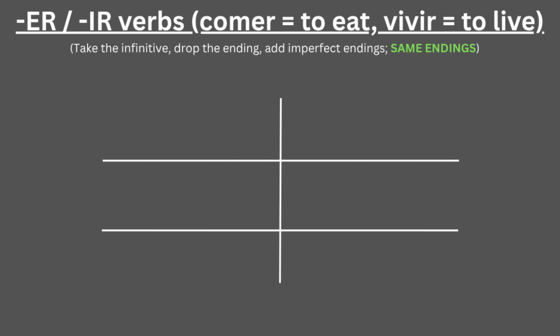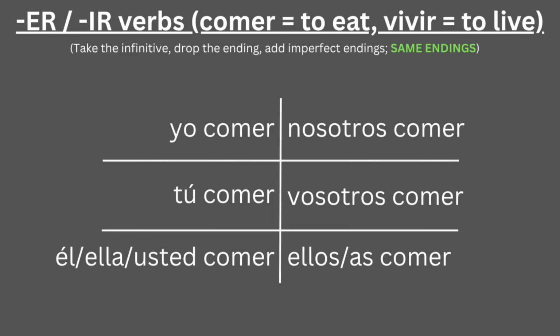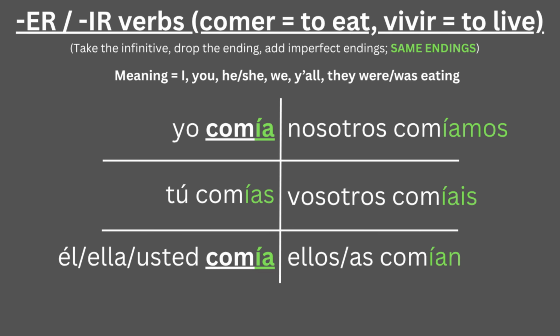Now, let's see verbs that end in -er and -ir, like comer, to eat, and vivir, to live. For such verbs, the endings are shared, so they will be the same. To conjugate them, take the infinitive, drop the ending, and add the imperfect endings.